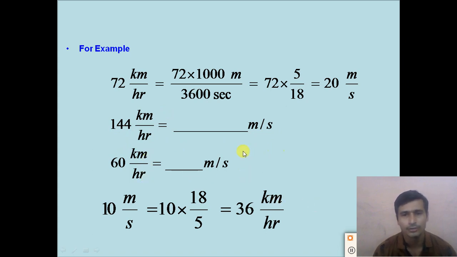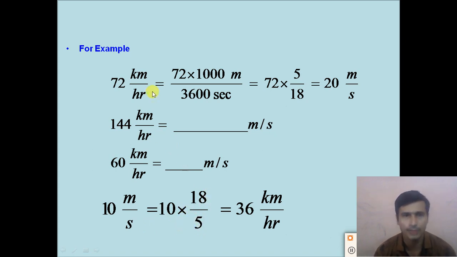Now how can we convert meter per second into kilometer per hour? Exactly the reverse process. Here 10 meter per second is given and we need to convert it into kilometer per hour. So 10 meter per second is equal to 10 multiplied by 18 by 5. From meter per second to kilometer per hour, we multiply by 18 by 5.